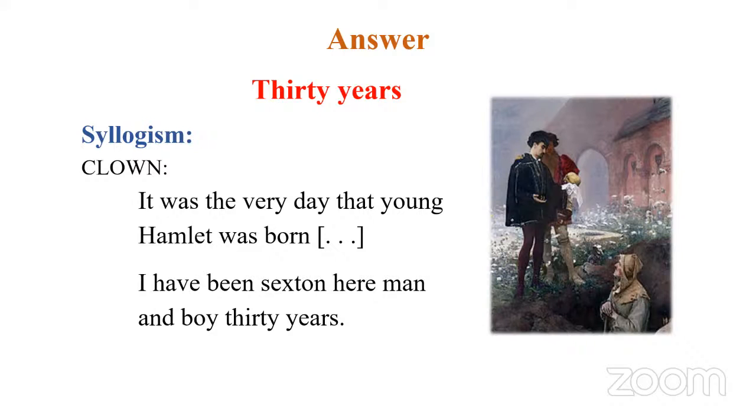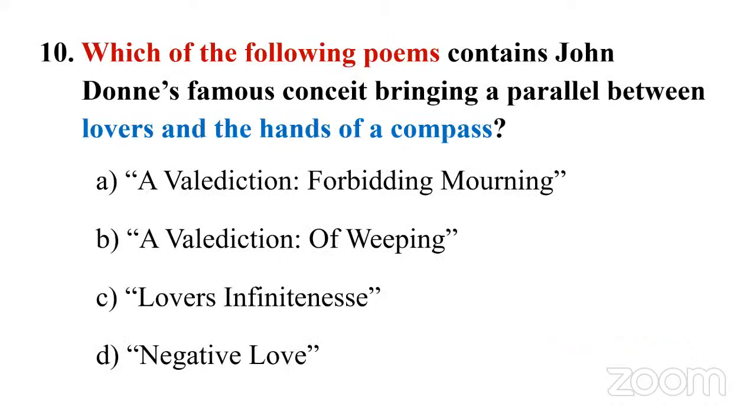All right. Next, we'll go to the final question of today's class. Which of the following poems contains John Donne's famous metaphysical conceit, bringing a parallel between lovers and the hands of a compass? It's a very easy, A-level question. Because if you have read John Donne, you know this comparison, right? Option A, A Valediction Forbidding Mourning. B, A Valediction of Weeping. C, Lovers' Infiniteness. D, Negative Love. We'll straight away go to the answer.